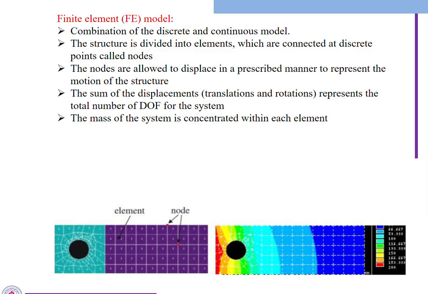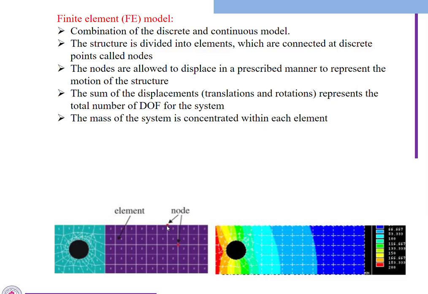The combination of these two we call the finite element method. The structure is divided into different elements which are concentrated at discrete points called nodes. We can see here different points, each is one element, and these are the nodes.